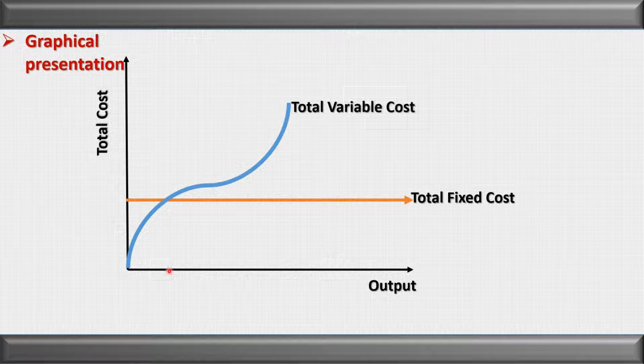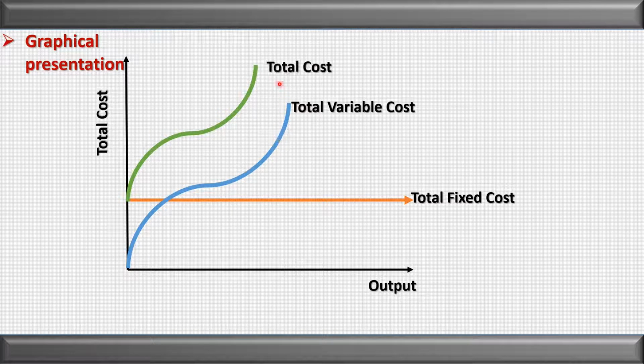Total variable cost starts from the origin 0, because we have seen that when the output is 0, total variable cost is also 0, and the total variable cost increases with the level of output. Total cost always starts from the y-axis, or in other words, from the point where the total fixed cost starts, because when the output is 0, total fixed cost and total cost are always equal.